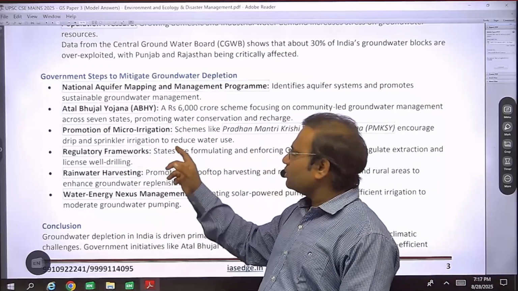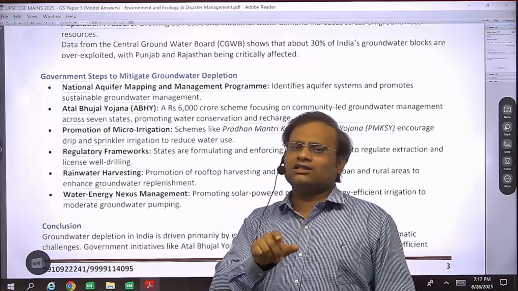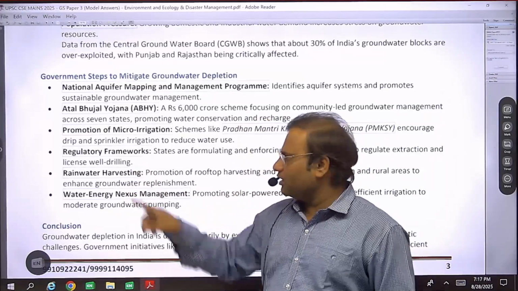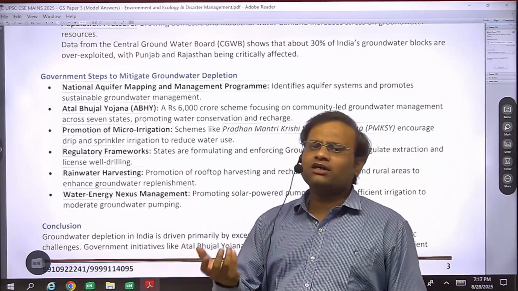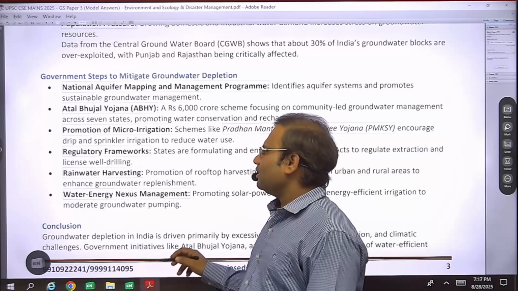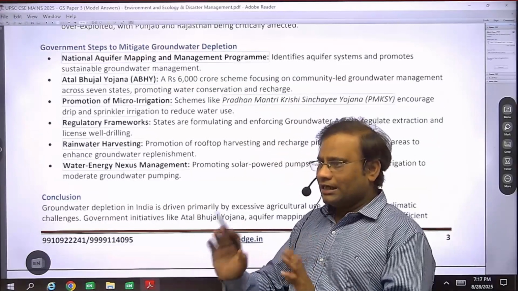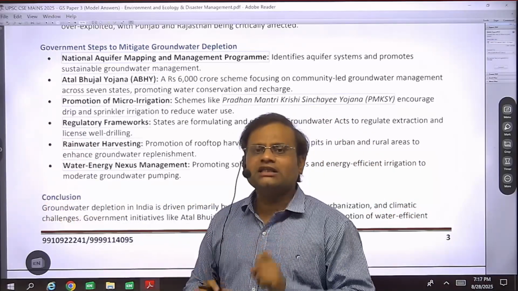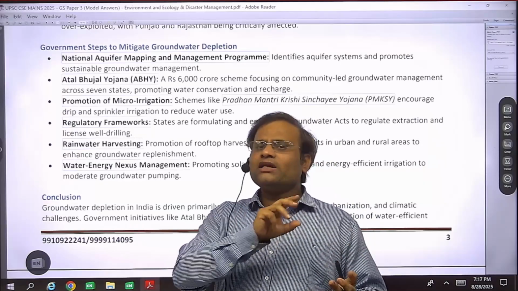But micro irrigation facilities like sprinkler and drip supply the requisite water in a targeted way to the roots of the plant, like in drip irrigation. So definitely the extraction of underground water will reduce, and we can expect that the water level will not deplete further. Rainwater harvesting is also a good point. The rainwater which finally runs off towards the sea, we can harvest it, specifically in cities. As there is a concretization of surface, runoff is very high in the cities.